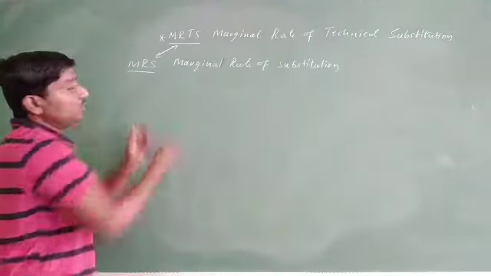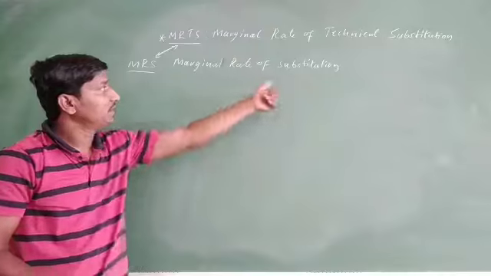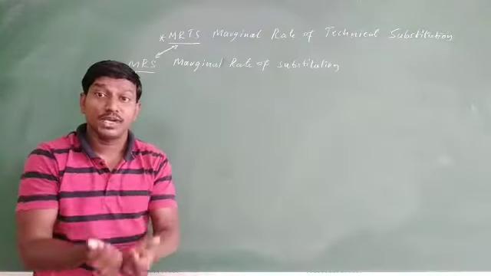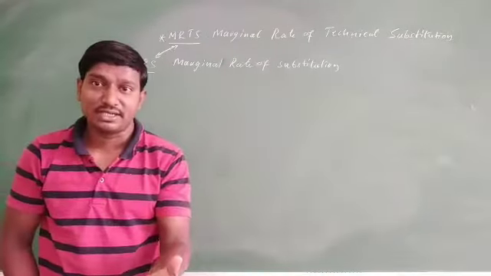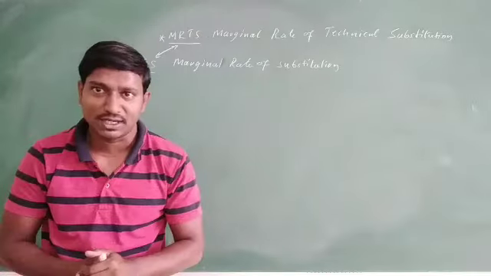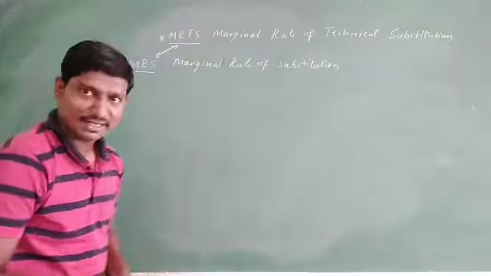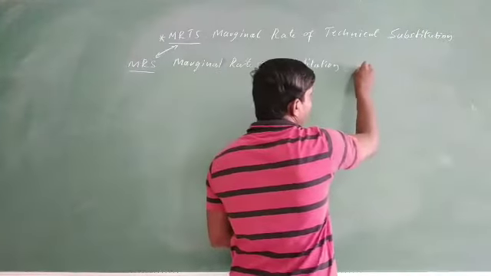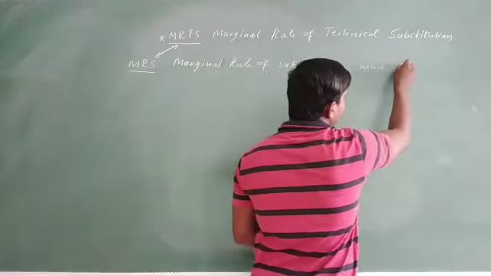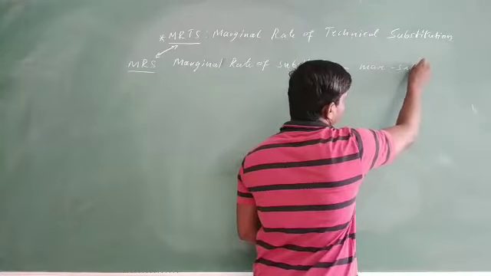So what do you mean by marginal rate of substitution? The rate at which one unit of a commodity is substituted with another unit of a commodity in order to have the same maximum level of satisfaction.